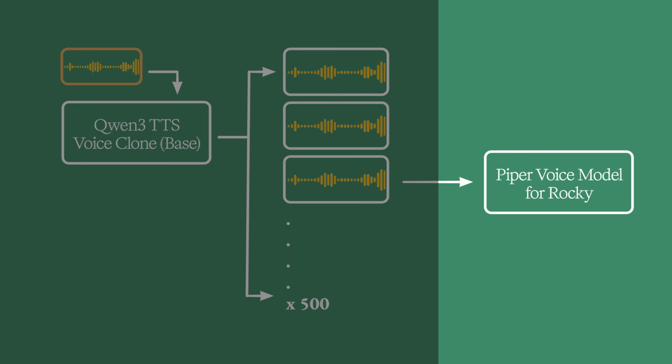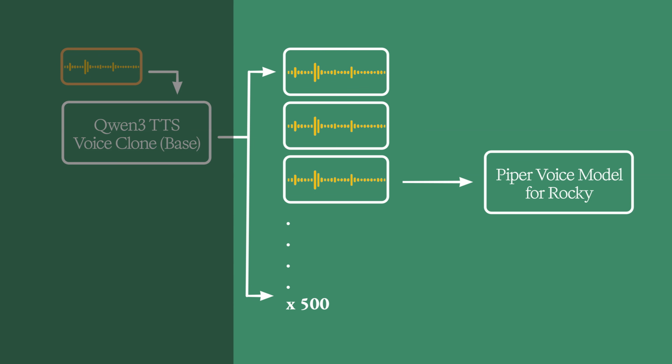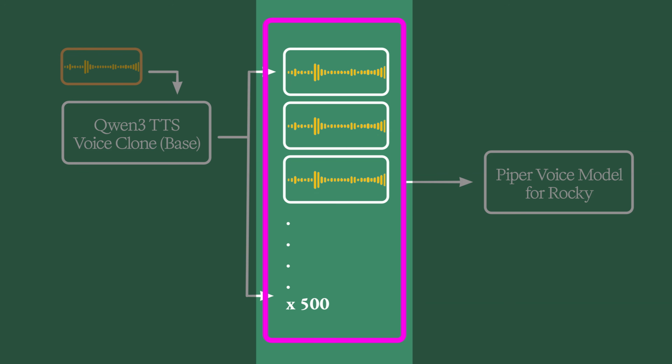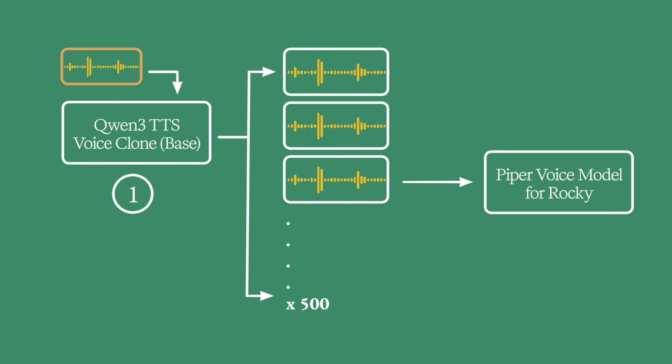Okay, it's time to follow the plan from the comment and build a Rocky voice model. To train a custom Piper model, you need a reasonable amount of sample audio clips. In this case, at least 500 different audio samples. I don't have access to that many. So the next option is to create a voice clone using piper-tts using a single sample audio clip, and then use that to generate 500 random phrases. After that, I can use the generated audio samples to train the Piper model. And that's exactly what I did.